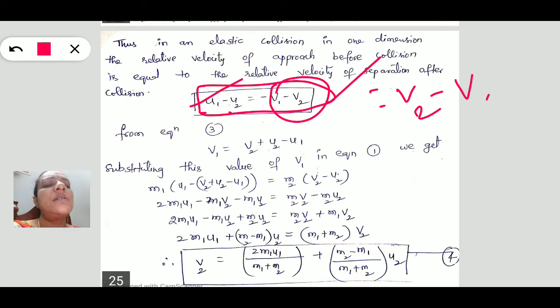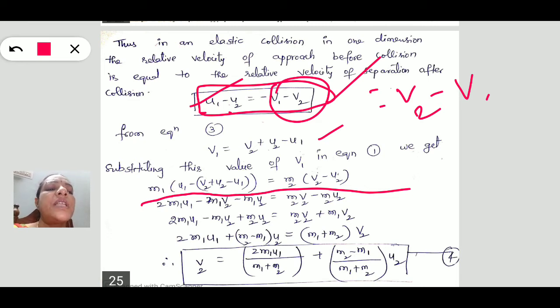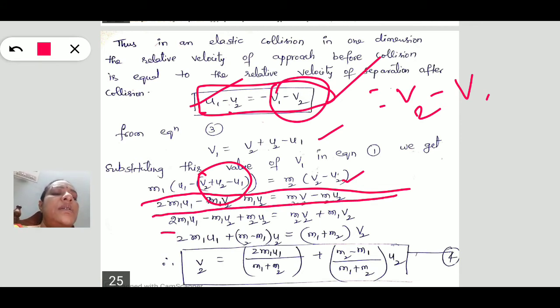By this, let us eliminate v1. Write the v1 value in the above momentum conservation equation. We get m1 into (u1 minus, in place of v1 we substitute v2 plus u2 minus u1) is equal to m2 into (v2 minus u2).